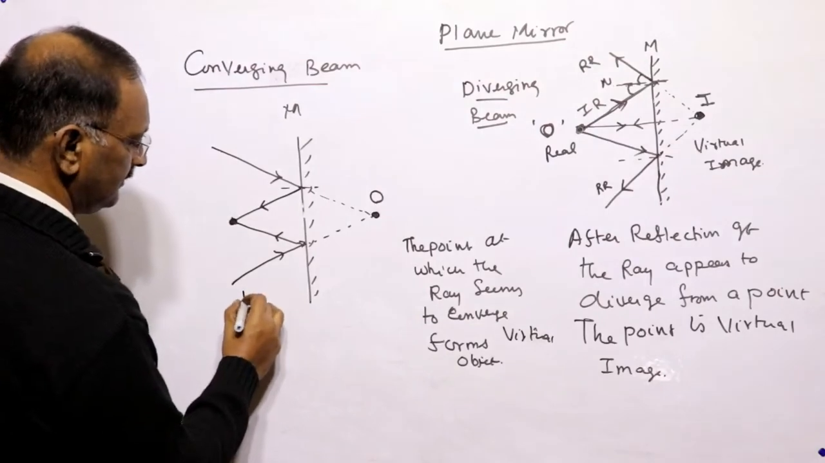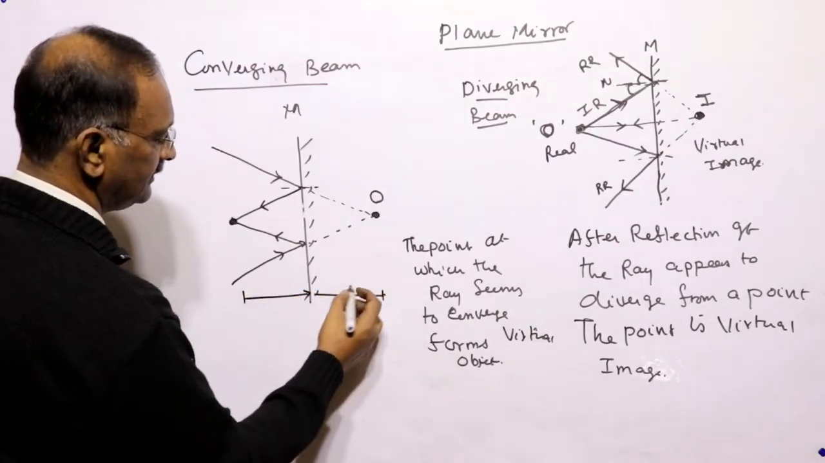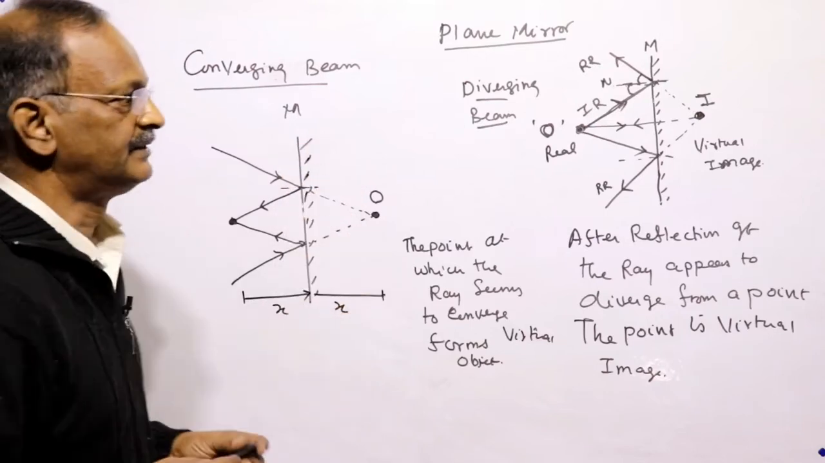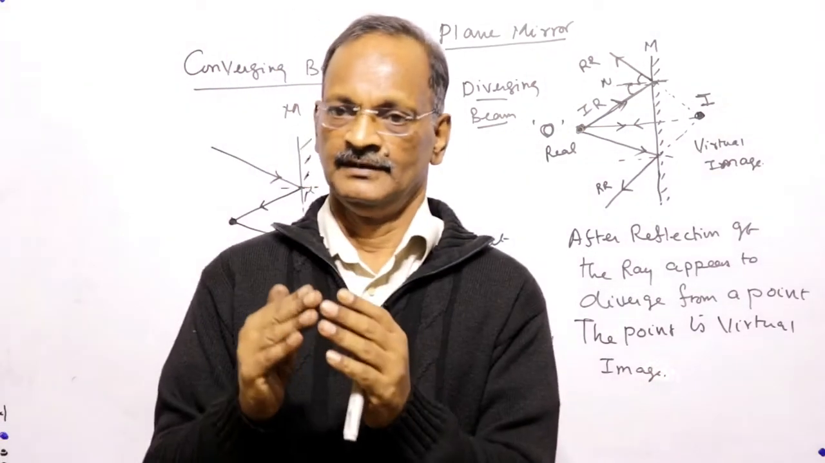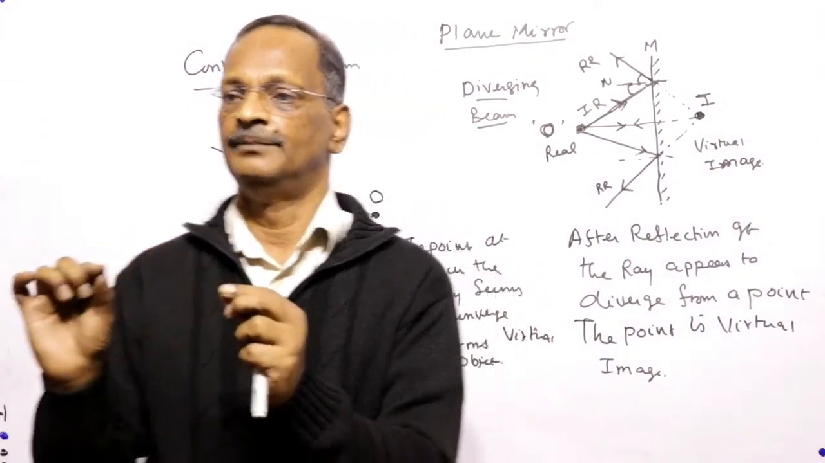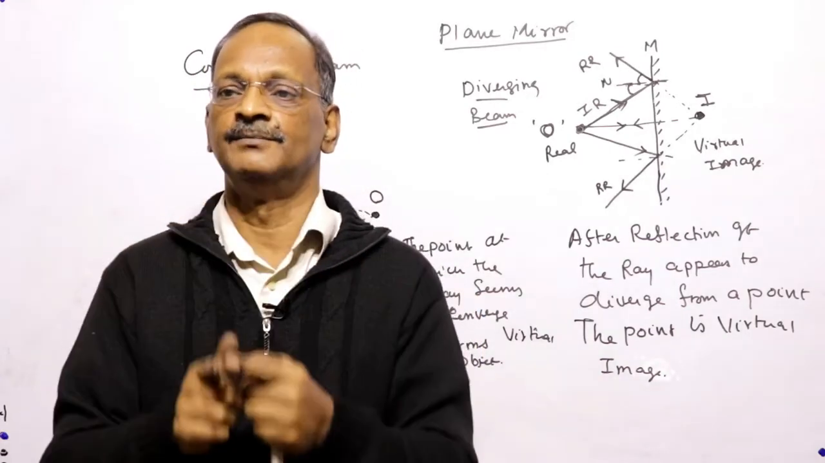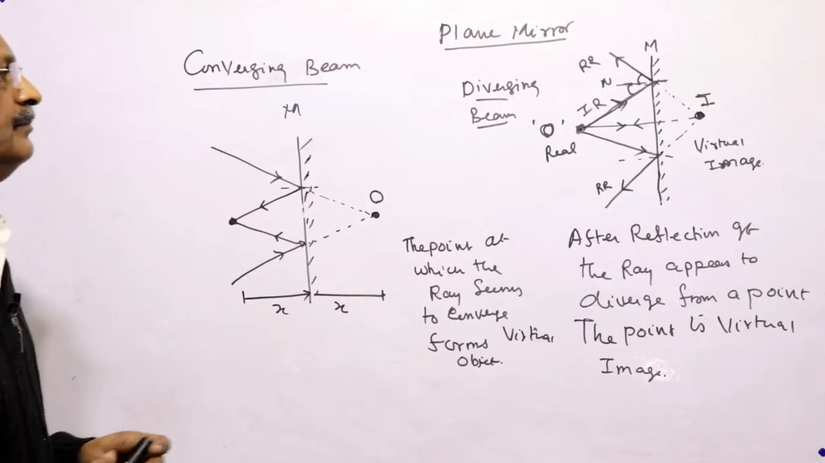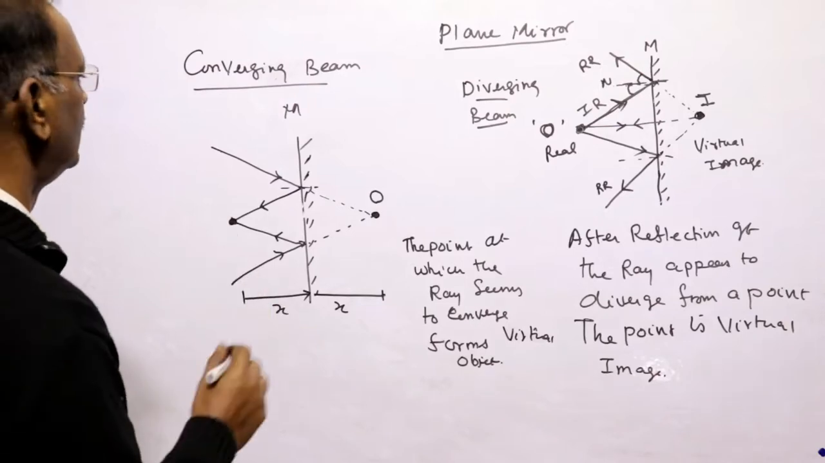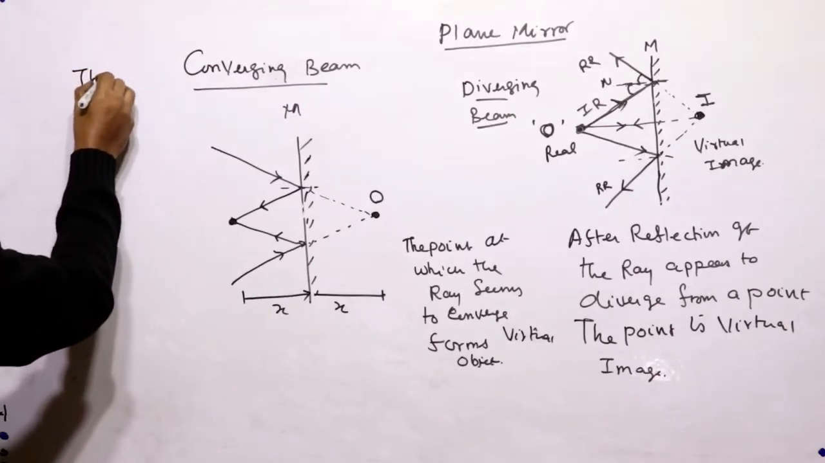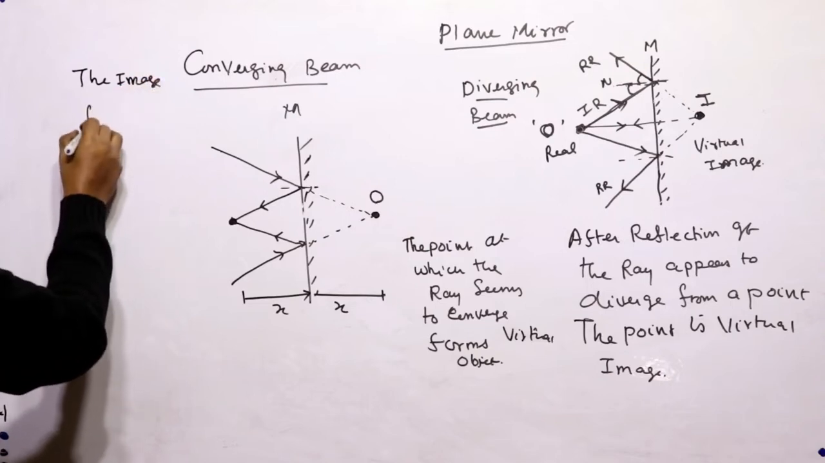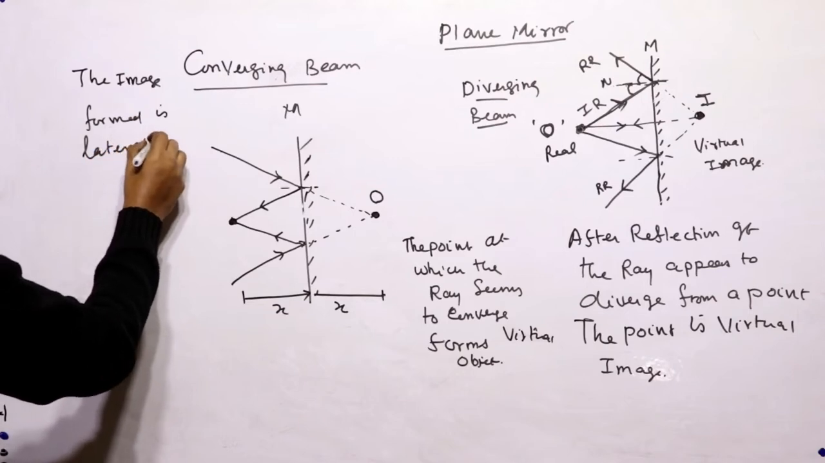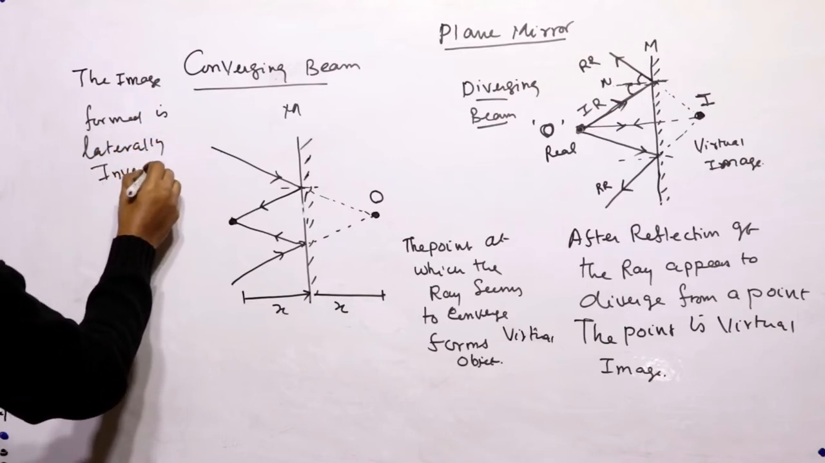And the distance from the mirror: if this is x, this will also be x. The object and the image are both at the same distance from the mirror. It means the image distance and the object distance from the mirror are equal. And the image formed is laterally inverted. What is the meaning of lateral inversion?